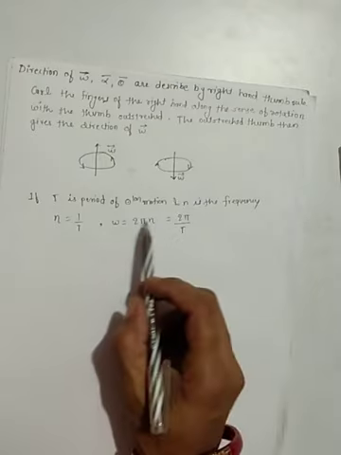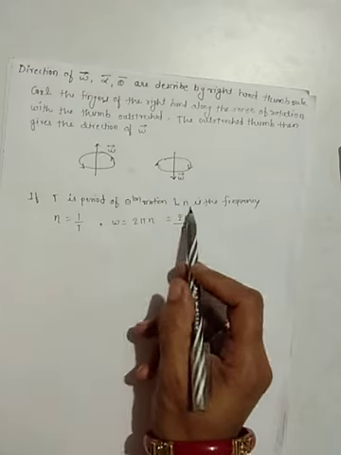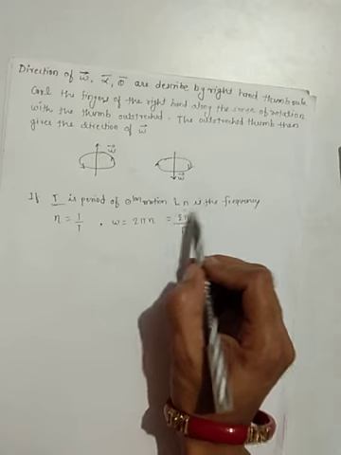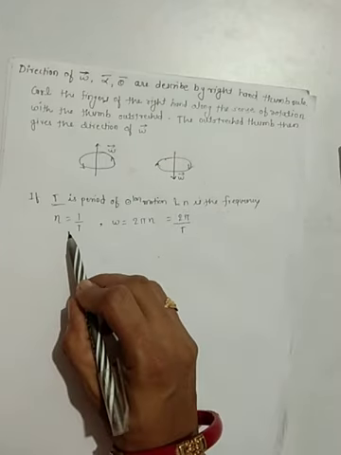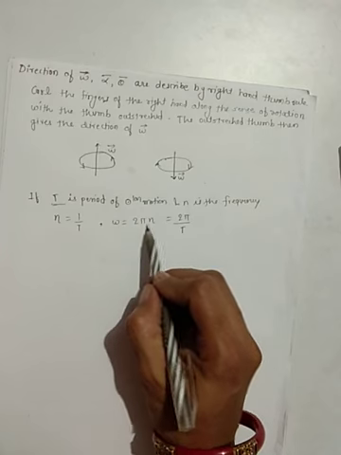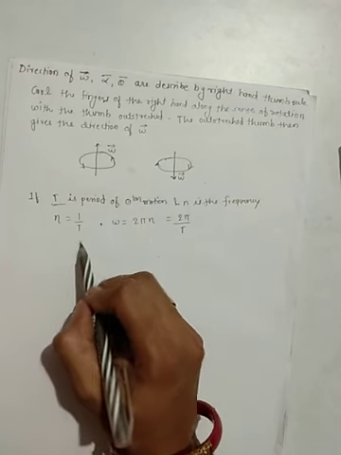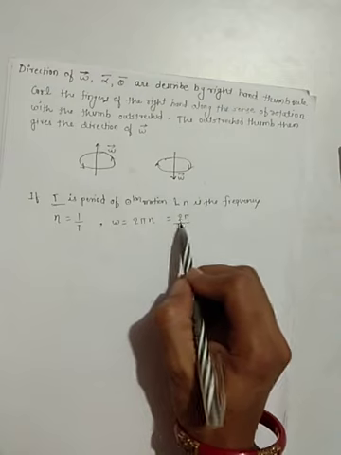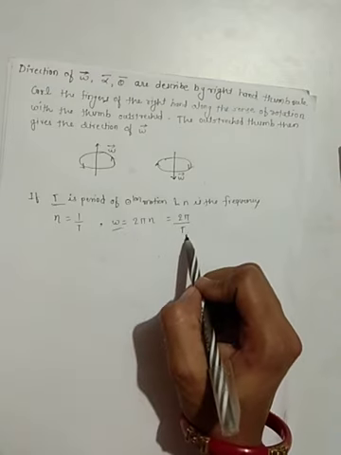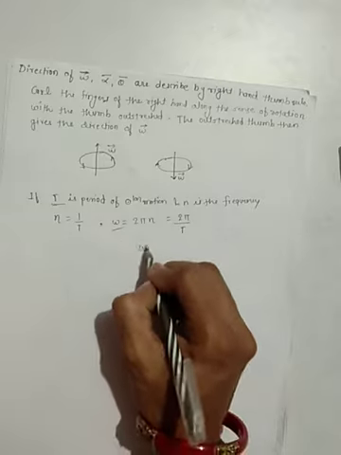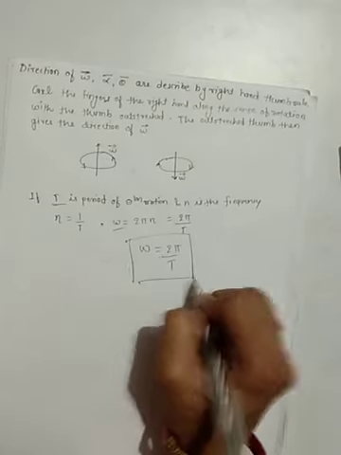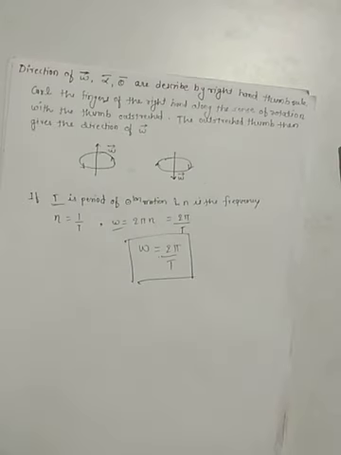Then T is the period of circular motion and n is the frequency. Frequency is defined as 1 upon T, where T is the period. Omega is equal to 2 pi n. n is 1 upon T, so we can also write omega as 2 pi upon T. This formula, omega is equal to 2 pi upon T, can be used while solving problems.